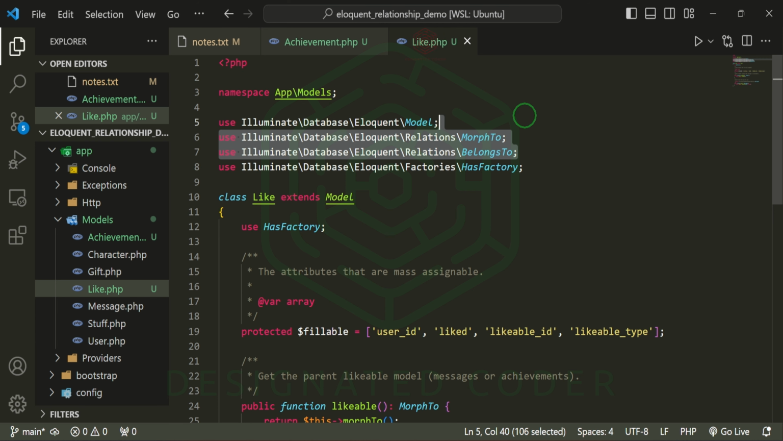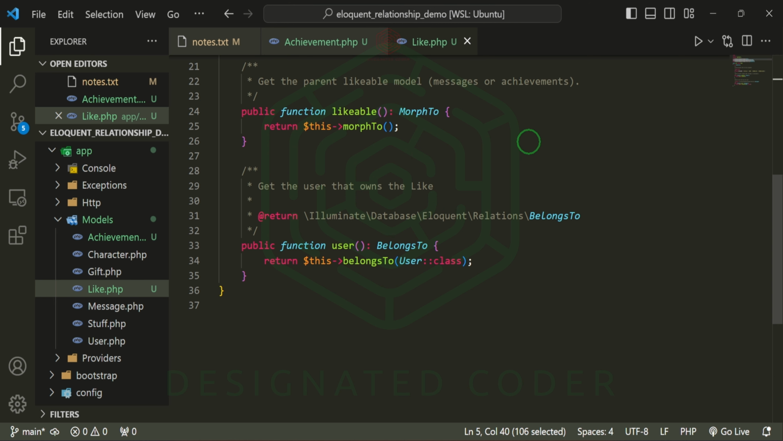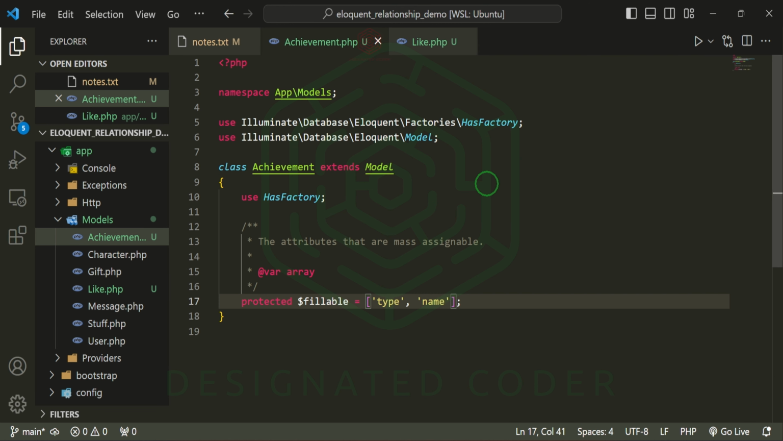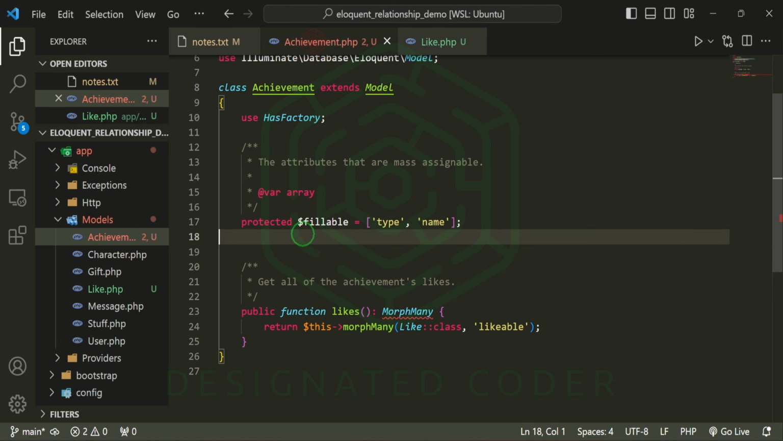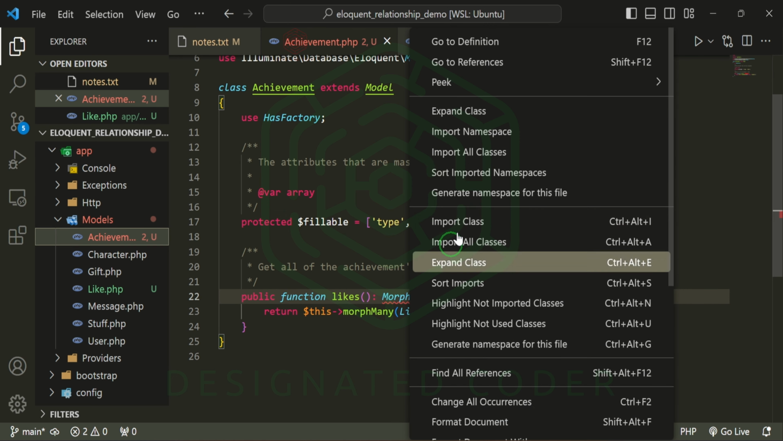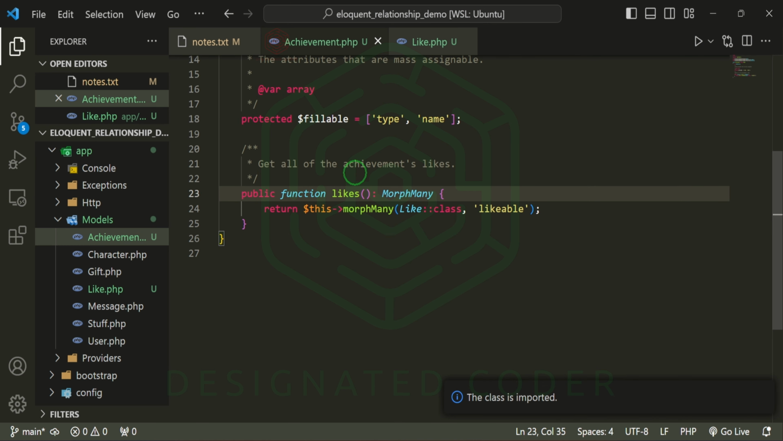And here are our relations up here. This is what we're importing in. So now this is finished. Let's go ahead to the achievements and work on that one. Here for the achievements, I'll paste this in, and now we can morph many. So let's import this. The function is likes.